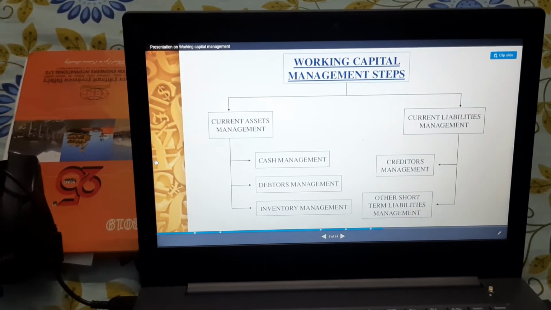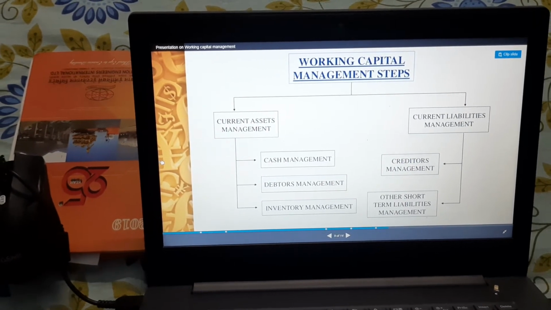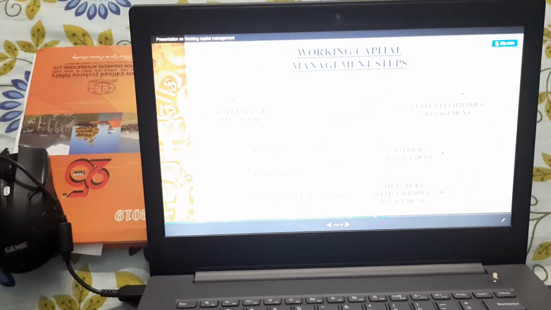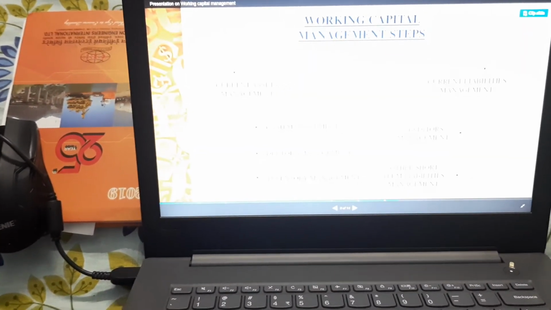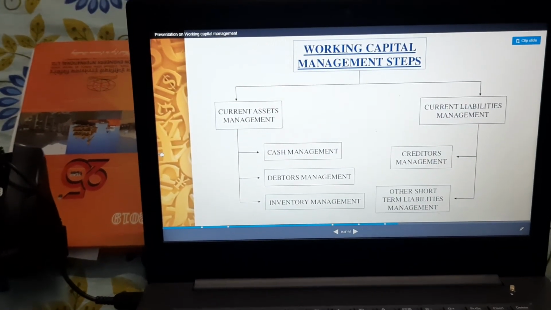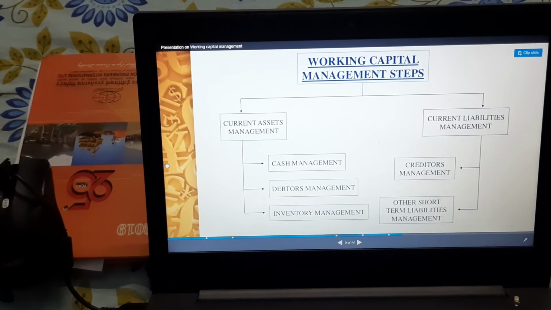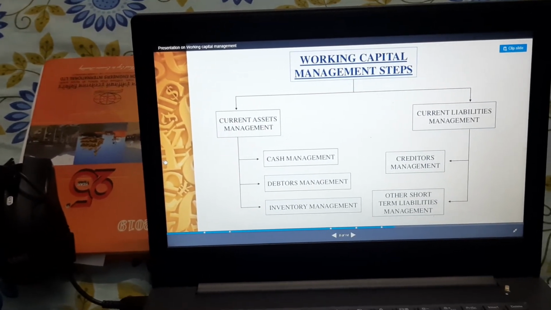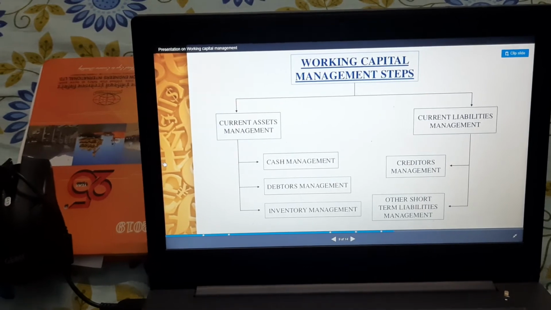So management of working capital involves both current asset management and current liability management, and it is further explained from this point of view.